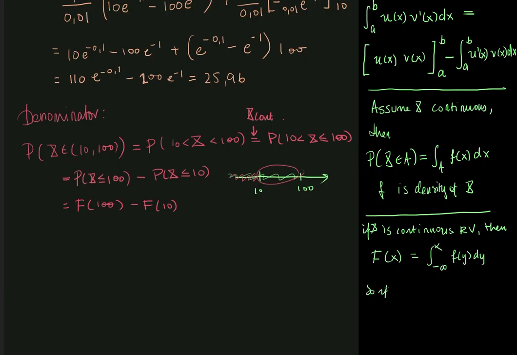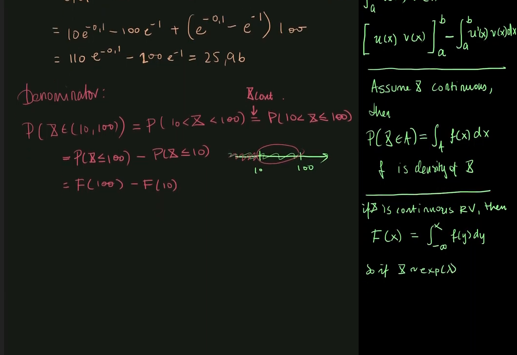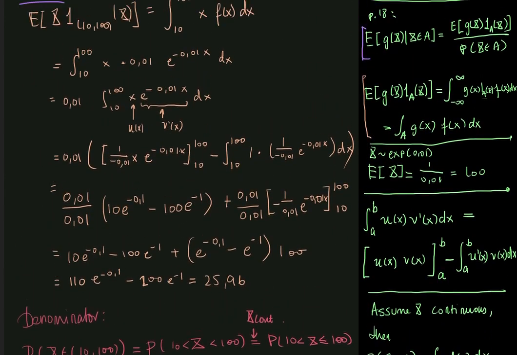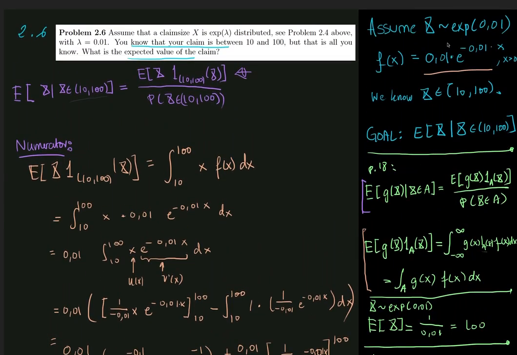So if x is exponentially distributed with parameter lambda, then its distribution function is the integral from minus infinity to x of the exponential density, which looks like this: lambda multiplied by e to the minus lambda x.